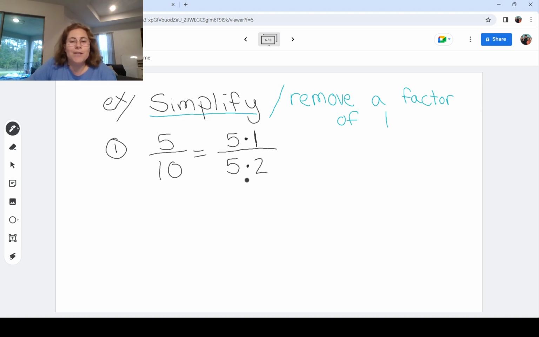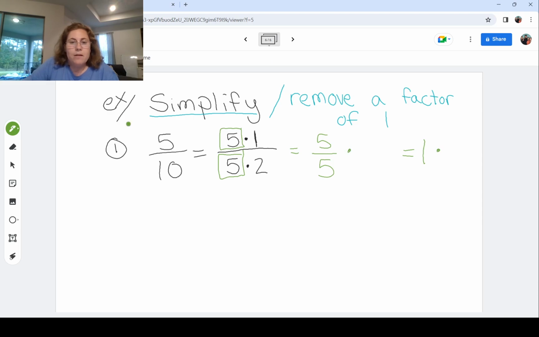Why I went with 5 times 2 is because I want to remove a factor of 1. And if you go back to all those little definitions, I'm trying to be sneaky here and find the factor that both of these numbers have in common. So I'm going to remove it, because 5 divided by 5 is really 1.